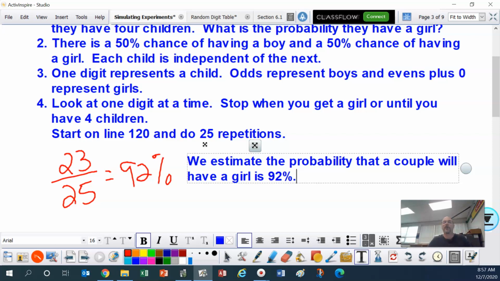Okay. We estimate the probability that a couple will have a girl is 92%.